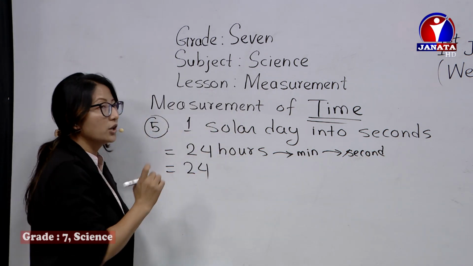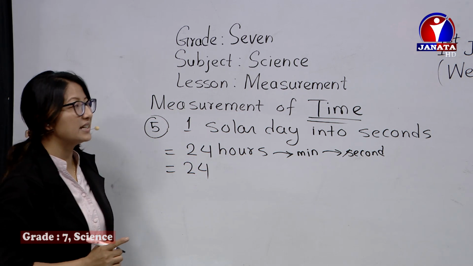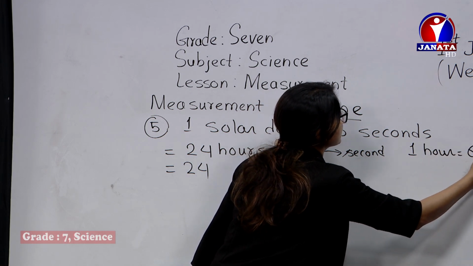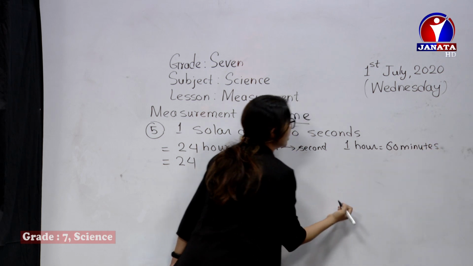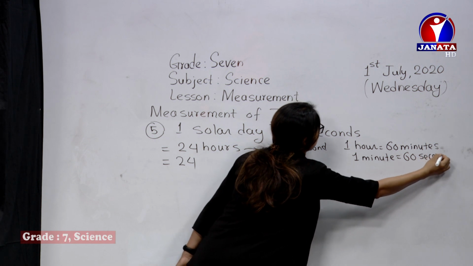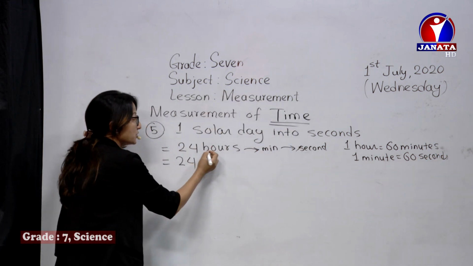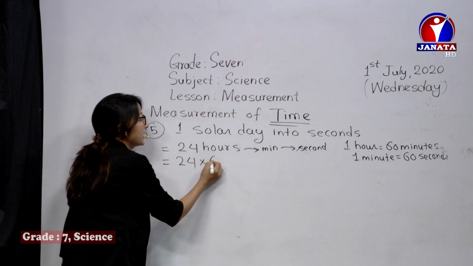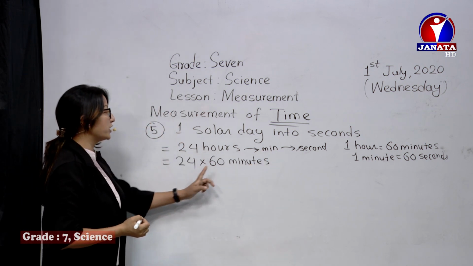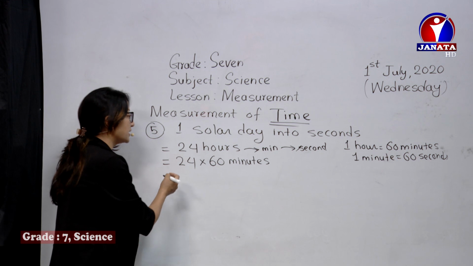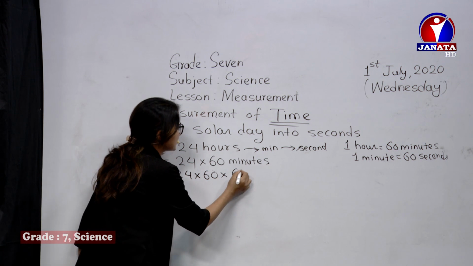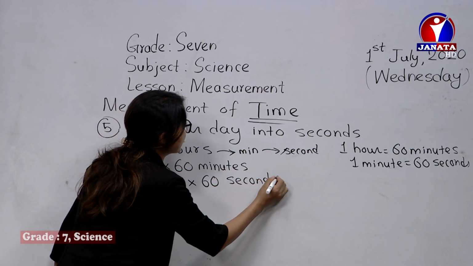24 hours. We all know that 1 hour is equal to 60 minutes, and 1 minute is equal to 60 seconds. So first of all, convert hours into minutes. When you multiply by 60, it's converted into minutes, 24 into 60. Now again, when you multiply 24 into 60 into 60, then it's converted into seconds.